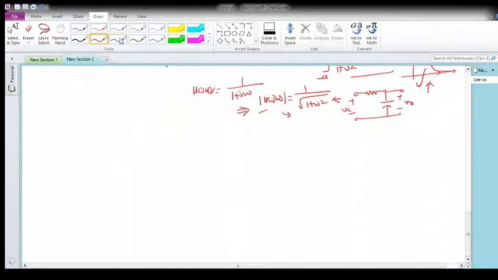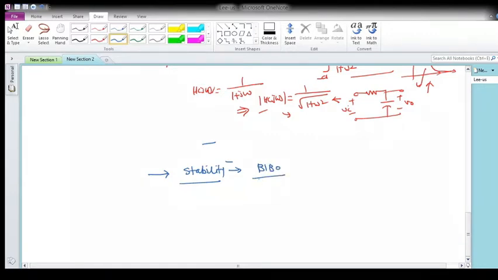This is one of the conditions for realizability. The second condition is related to stability. The definition of stability is that the network is said to be stable if it is bounded input, bounded output.